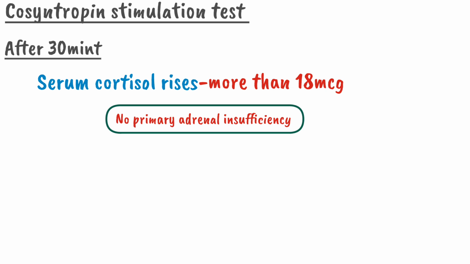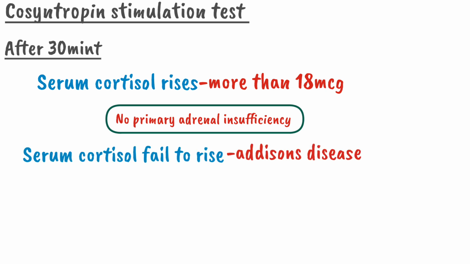But when cosyntropin fails to raise the level of cortisol, it suggests that the patient is suffering from Addison disease.